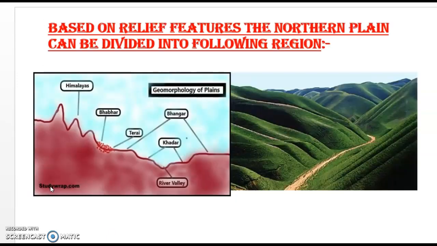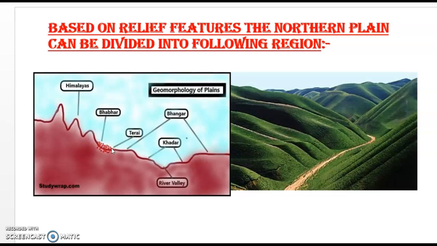Just understand this one. I said when the rivers are coming down from the Himalayas, they have carried a lot of sediments with them. So in the first place, it will deposit the big ones, right? We call it Bhabar region. In this region, the streams disappear, right? This is not suitable for agriculture.